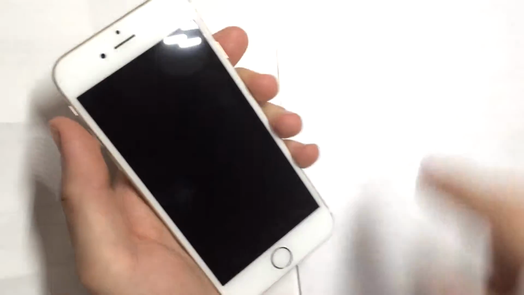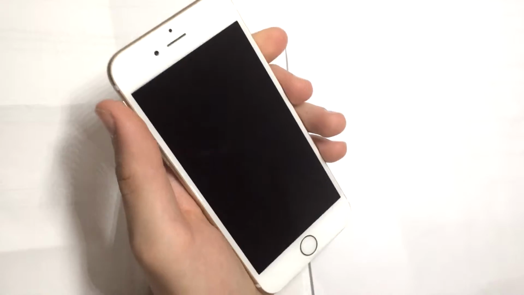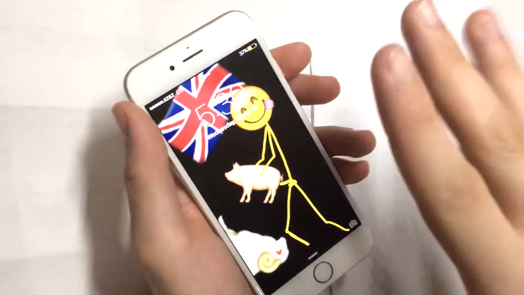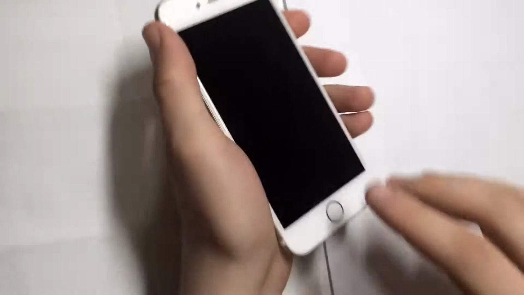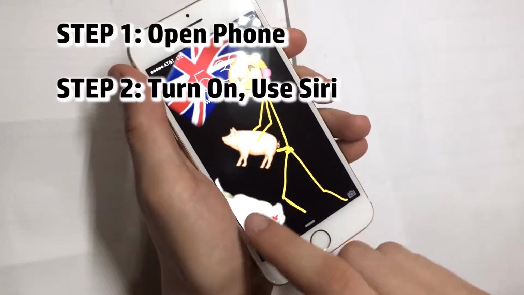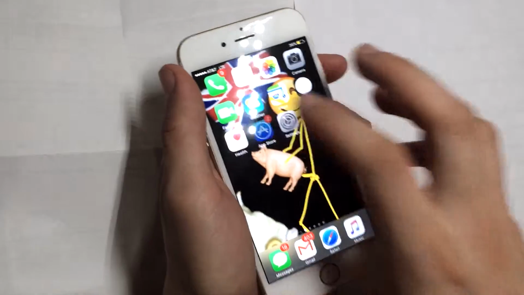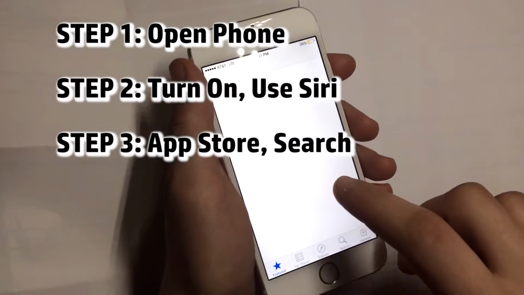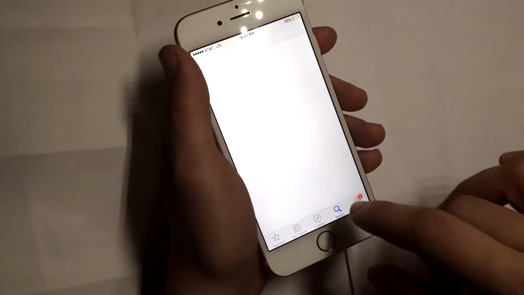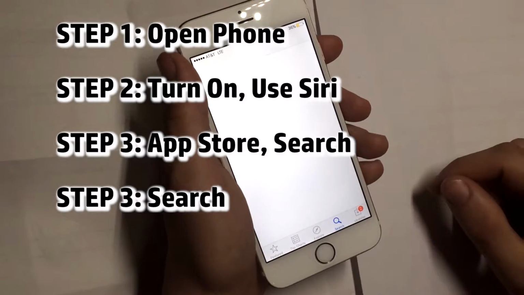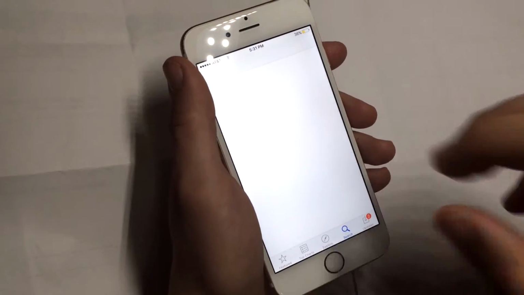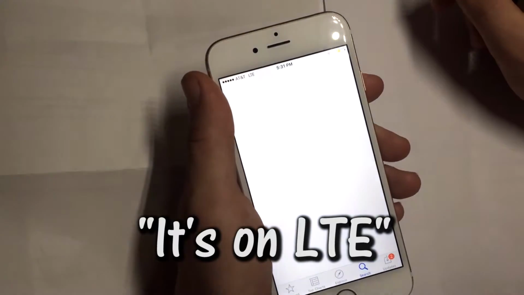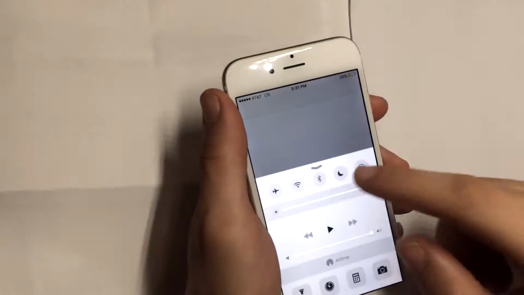Alright, hey guys, DJ Man here with another iPhone tutorial. Today I'm going to be teaching you how to put extra protection on your phone so if it drops, it won't break. Step 1, we're going to open the phone like that. Step 2, we're going to turn it on again. And then we're going to use Siri to open up the phone. Step 3, we're going to come over here to the App Store right there. We're going to open the App Store and we're going to go over to Search. And we're going to wait. It'll work.